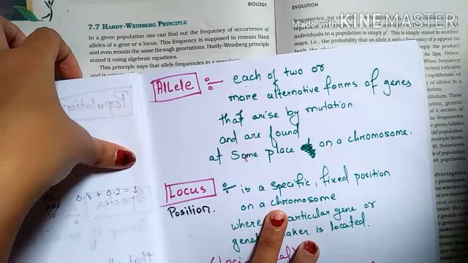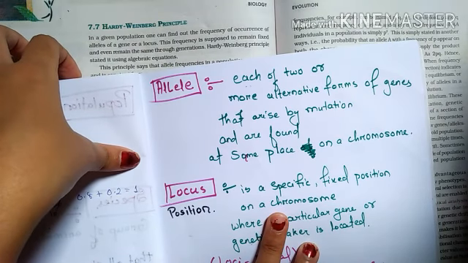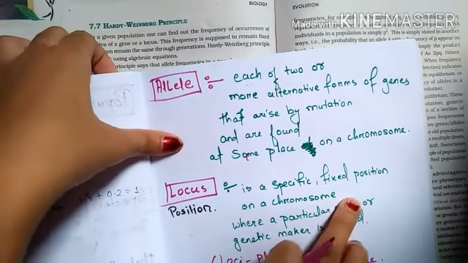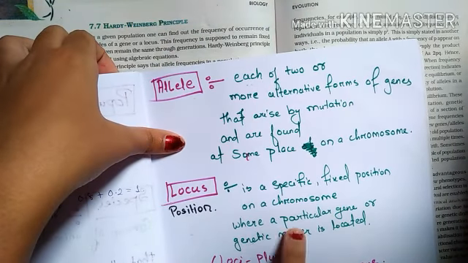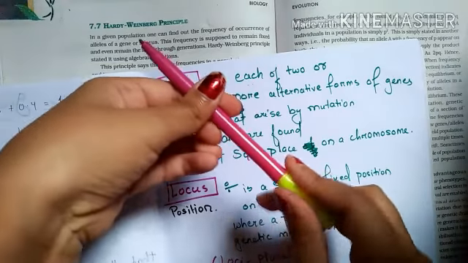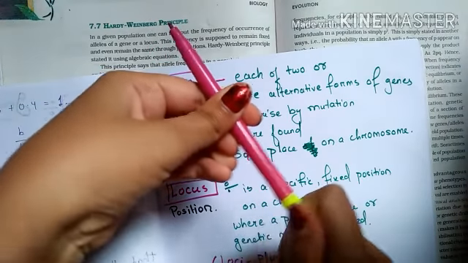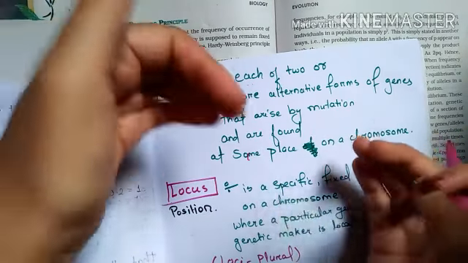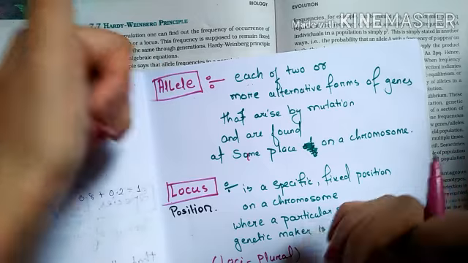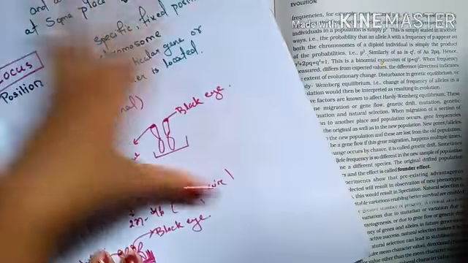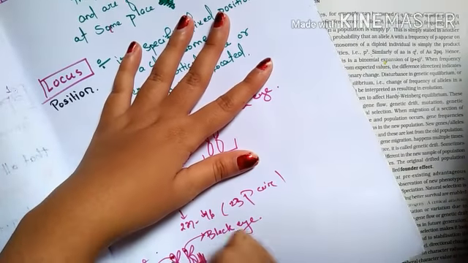Now come to what is the locus. Locus, which is also related to the allele, is a specific or fixed position on a chromosome where a particular gene or genetic marker is located. So the characters for blue eye or any eye color, if they are present at the same locus, will be considered as alleles.